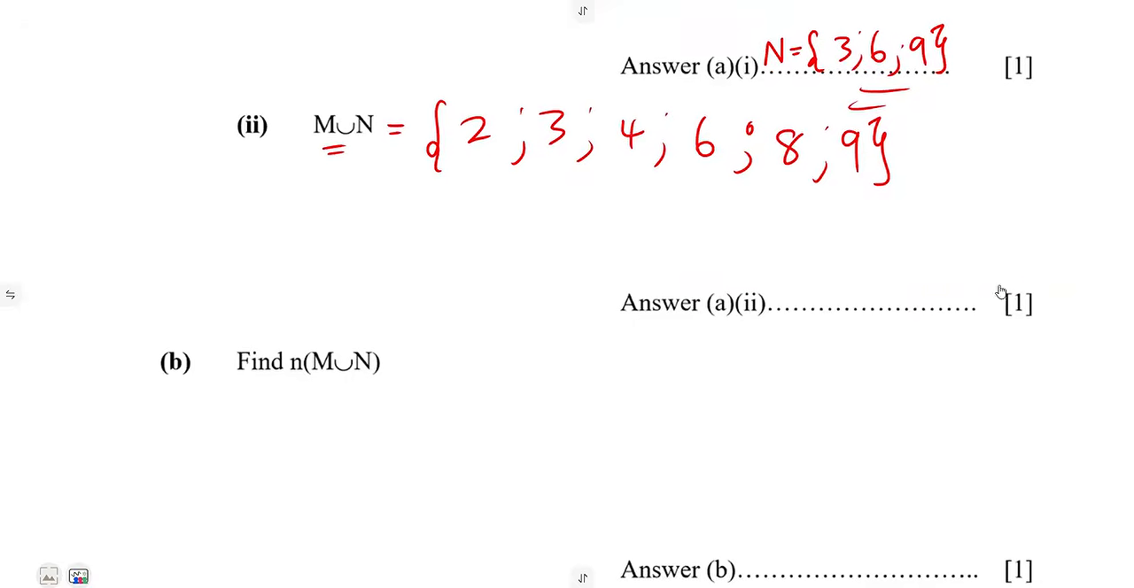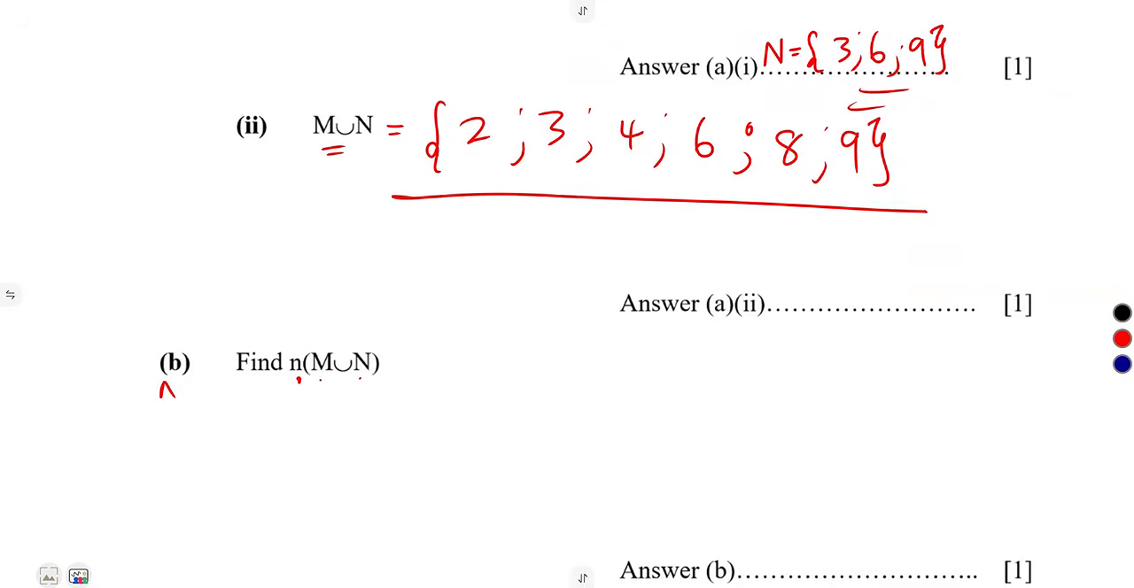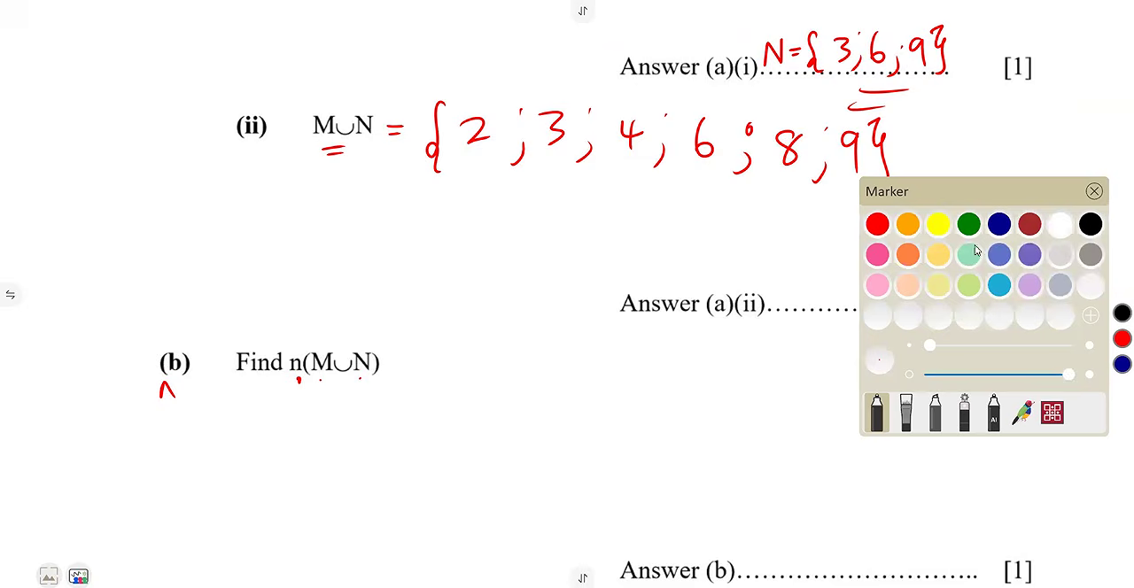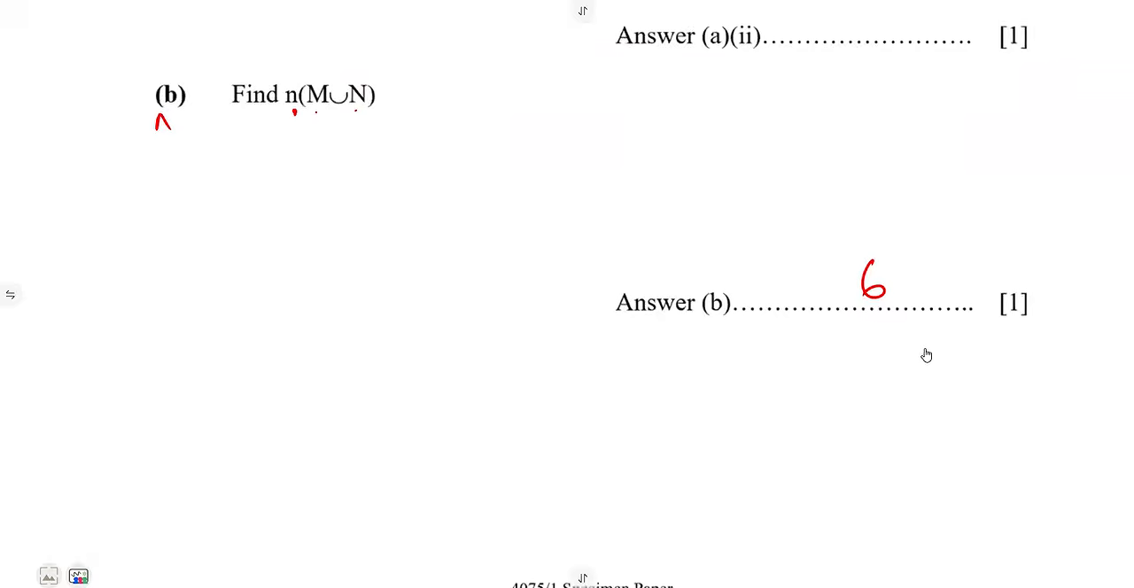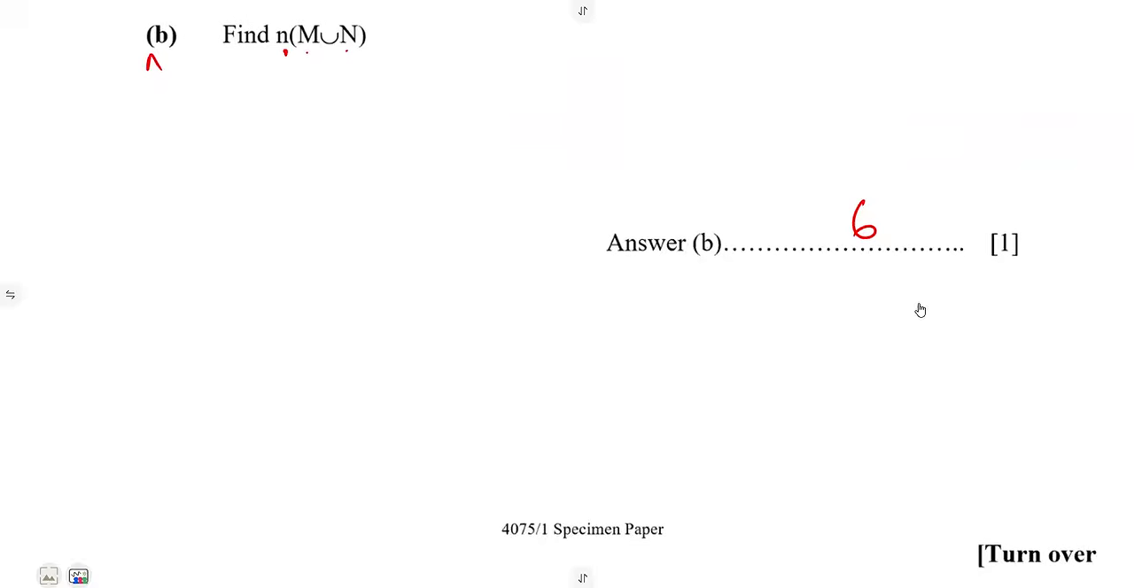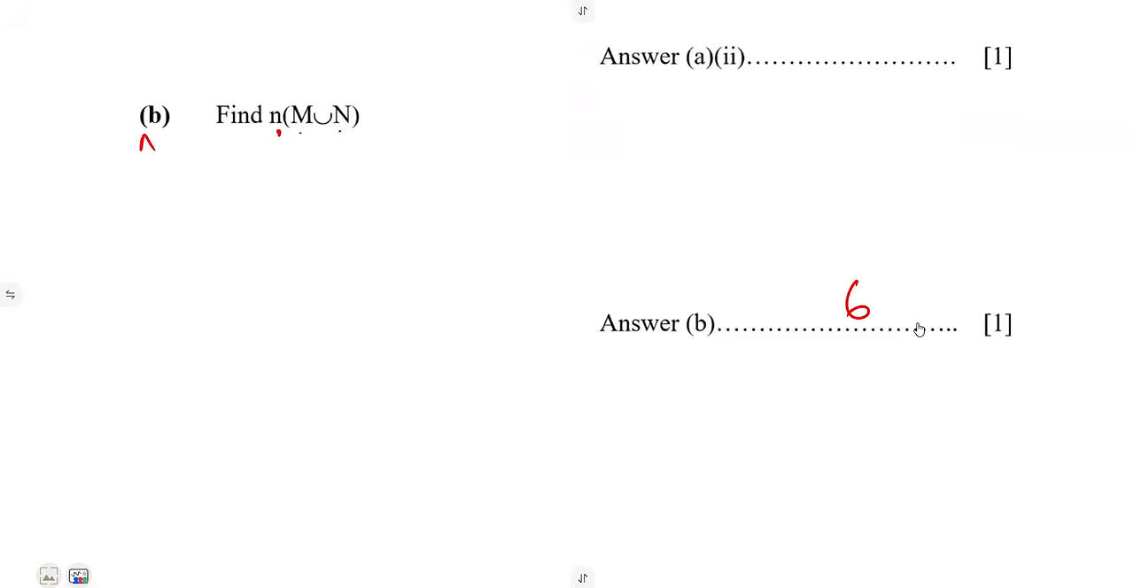Then B, find the number of elements in M union N. Remember, this is your M union N. So for the number of elements, count how many elements we have. 1, 2, 3, 4, 5, 6. So there are 6 of them. So just write 6. That is the number of elements that you are given in M union N.